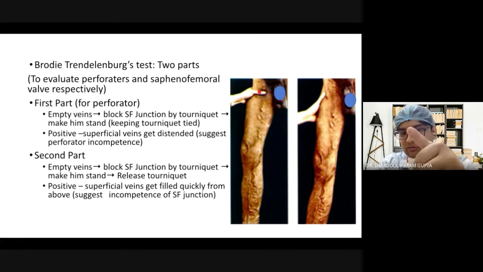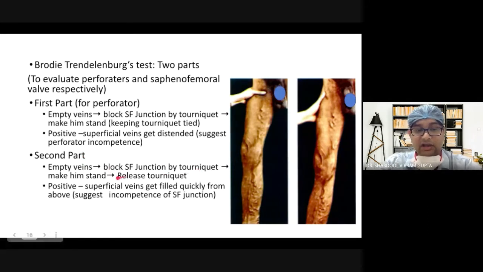Earlier we used to block with the thumb, but nowadays a tourniquet is preferred because it is more flexible and your hands are free. So you will tie a tourniquet there and ask him to stand with the tourniquet tied. If it is positive, then the superficial veins will get distended, which suggests perforator incompetence. And once they are distended, perform a second test in which you will empty the vein again, block the saphenofemoral junction